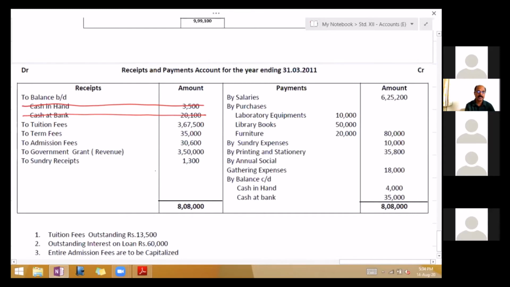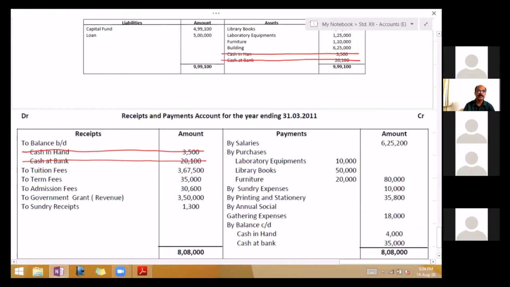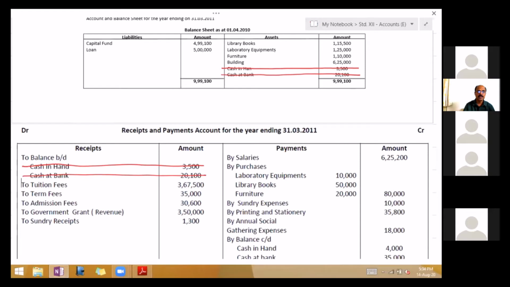Now take the payments, which are payment for expense or asset. Buy salaries, that's an expense, but buy purchases of laboratory equipment, library books and furniture. These three are assets. So add to the assets in the opening balance sheet. Laboratory equipment, library books and furniture. Tick mark those three.